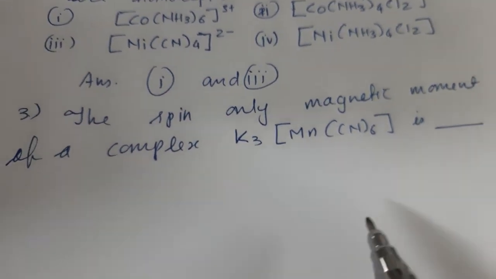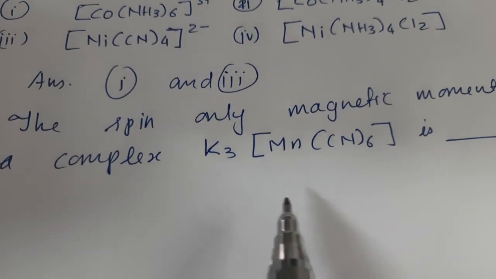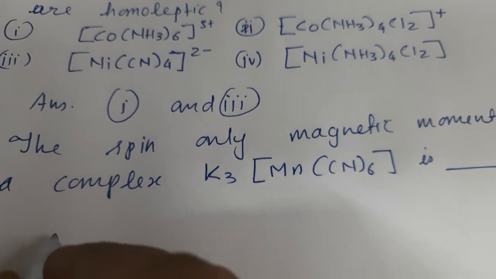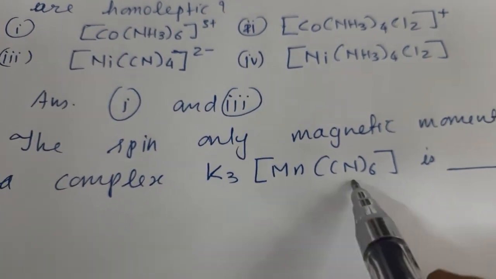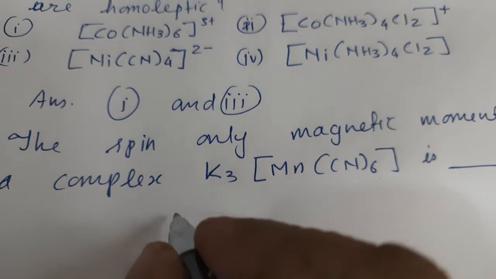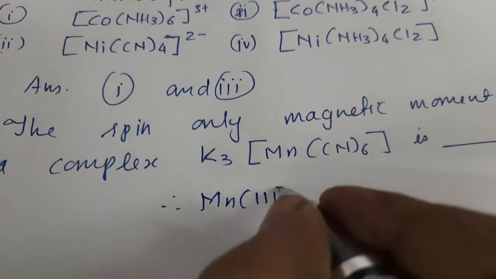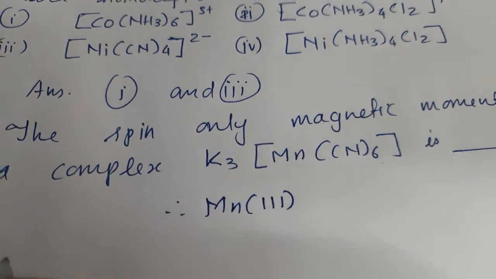Next is, the spin-only magnetic moment of a complex K3[Mn(CN)6] is. First we will find the oxidation state of manganese. So x minus 6 is equal to minus 3. Therefore the oxidation state of Mn is 3. Then we will write Mn3+.